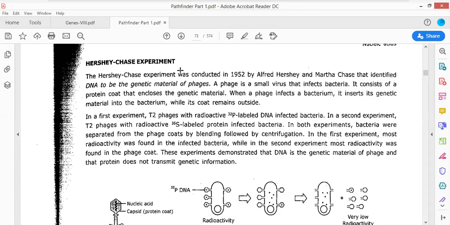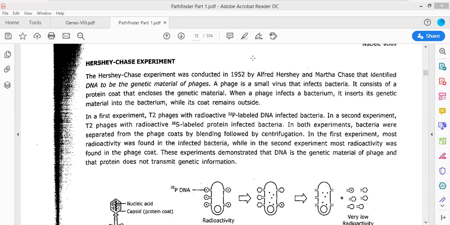Okay, Hershey and Chase experiment. Now there was another experiment which was being performed, and this experiment was being performed by two scientists. One was referred to as Hershey and another one was referred to as Chase. Now, how was this Hershey and Chase experiment performed? They wanted a much better proof in order to prove that DNA could serve as a genetic material.